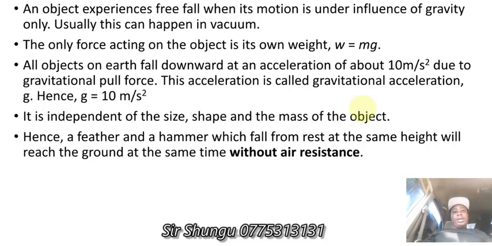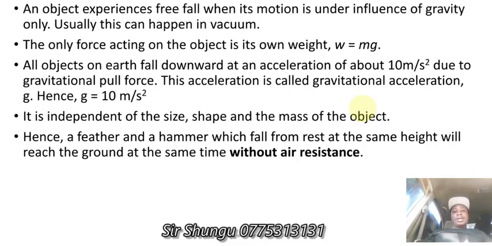So here we are talking about acceleration. This happens in a vacuum, in an empty space where there's no air. When something is falling down in a vacuum, the only force acting on the object would be its weight. Remember Newton's second law, F = ma, so the force is going to be the weight here, which is equal to its mass times acceleration due to gravity.